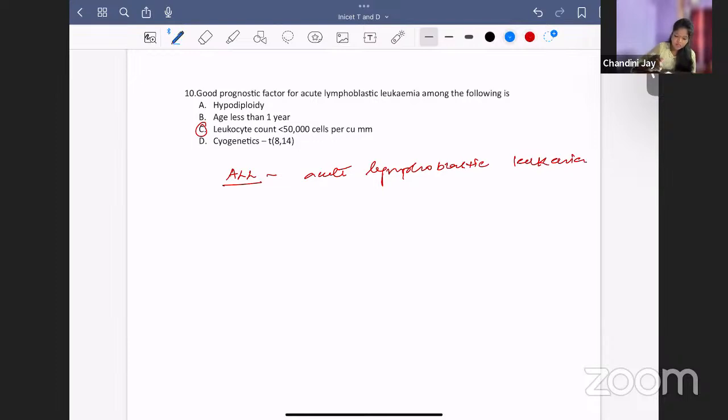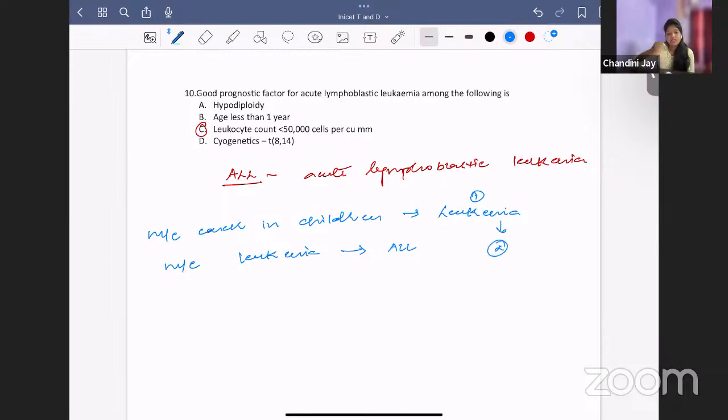Now tell me, what is the most common cancer in children? Most common malignancy in children is leukemias. Among leukemias, the most common leukemia is ALL. After leukemia, what is the most common malignancy in children? Other than leukemia, it is brain tumor. So the first thing is leukemia, then comes brain tumor. Among leukemia, the most common is ALL.